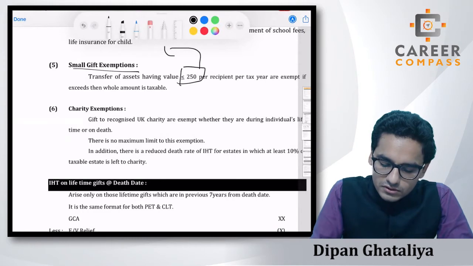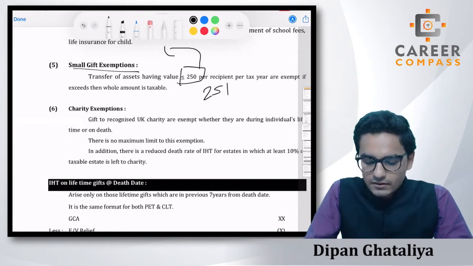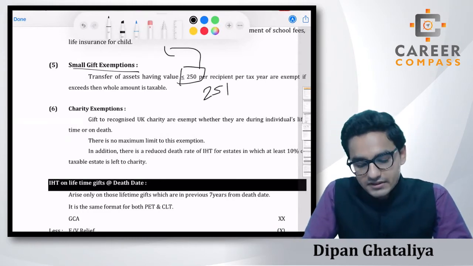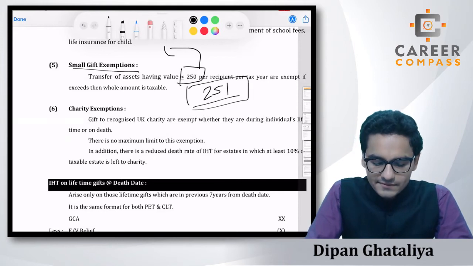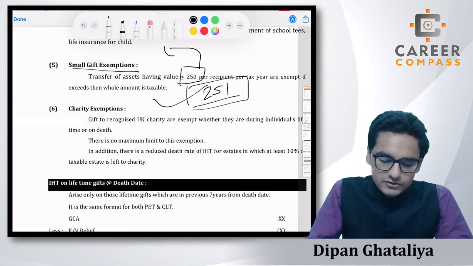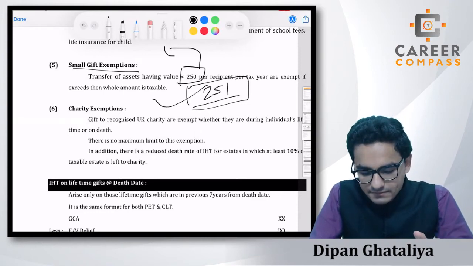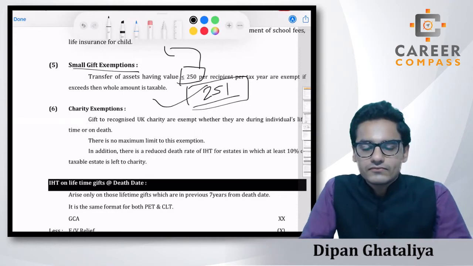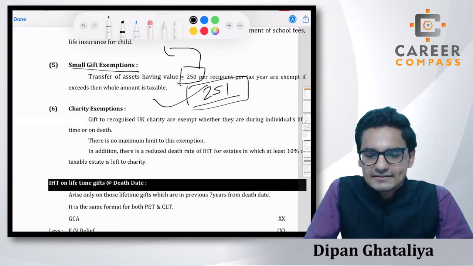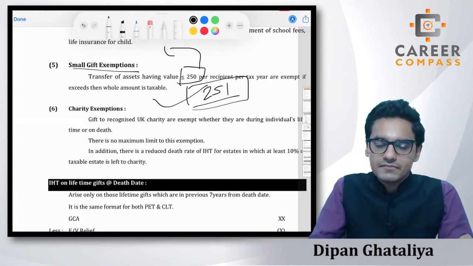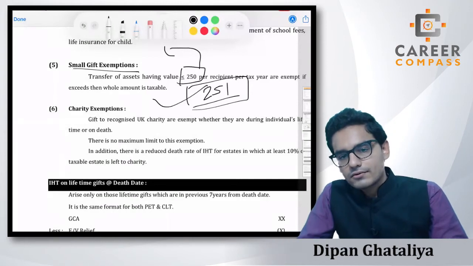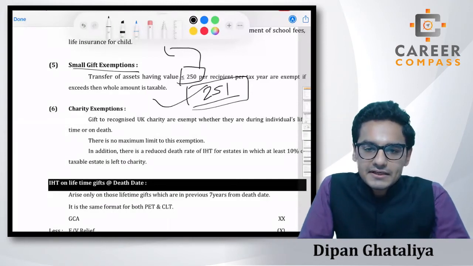If you gift someone 251 pounds, then it will be fully taxable, students, right? So please remember the limit of 250: if it's less than or equal to 250 per recipient per tax year, then it will be totally exempted, but above that it will be fully taxable.